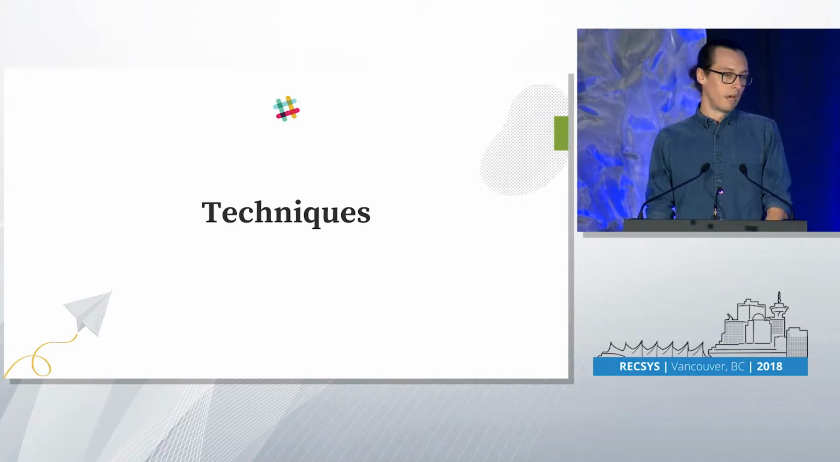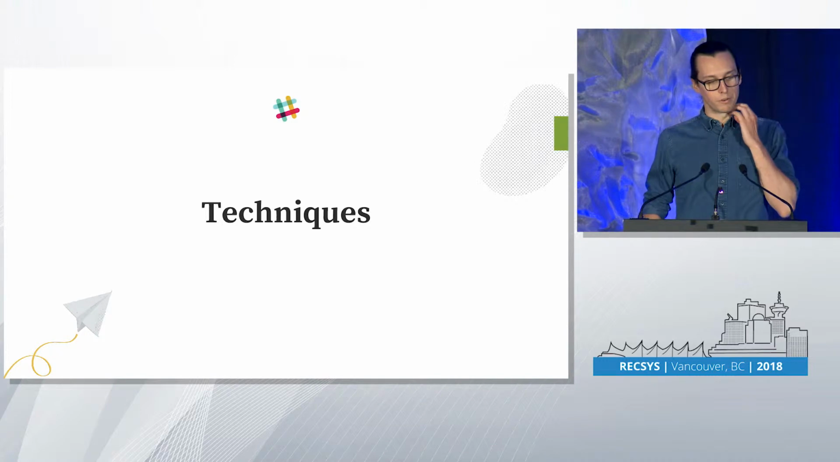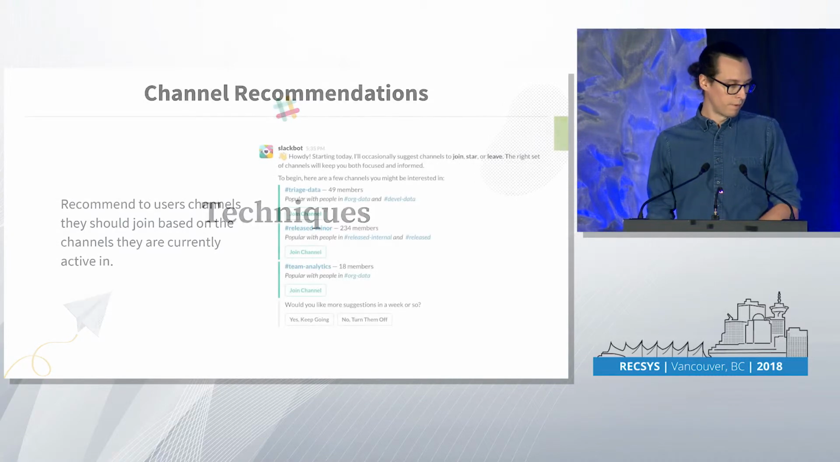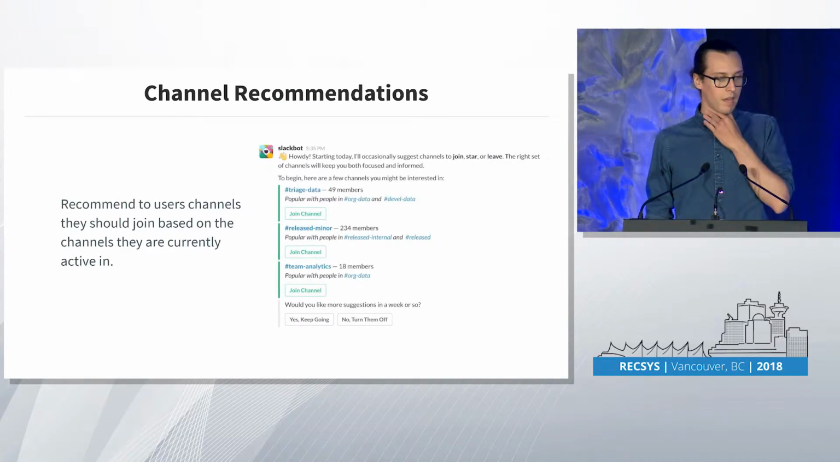We have a set of users, and we want to recommend them channels based on the channels they are active in. This is what the feature looks like on the right. In this case, it's a bot that recommends to the user a set of channels we think might be interesting to that user. The way we model this, we build a user channel activity matrix.